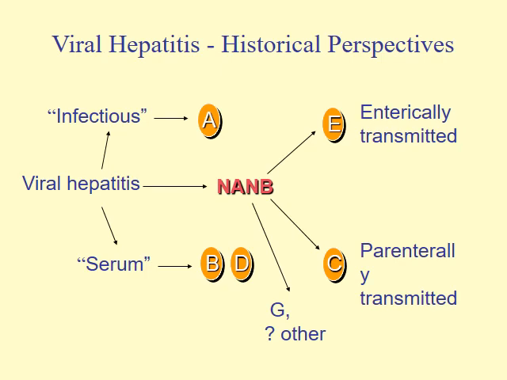Today, under infectious viral hepatitis, we have hepatitis A and hepatitis E. Both of these viruses are transmitted by the enteric route. In the case of serum viral hepatitis, we have hepatitis B, hepatitis D and C. These viruses are transmitted by the parenteral route.